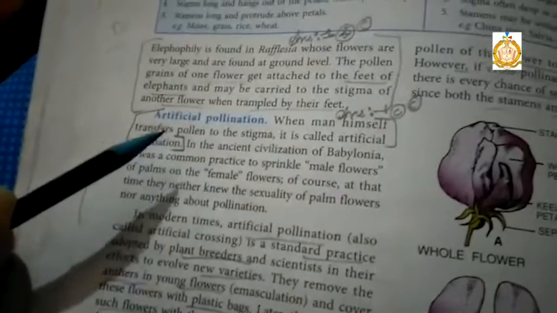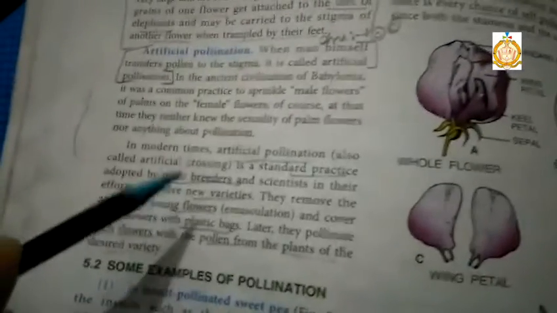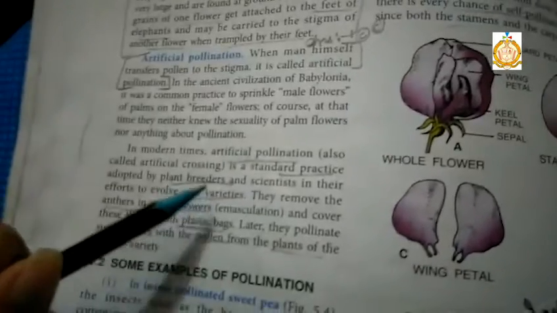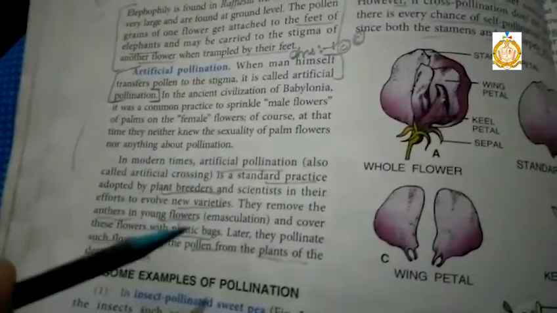Now the artificial pollination. Artificial means by man. When man himself transfers pollen to the stigma, it is called artificial pollination. In modern times, artificial pollination is a standard practice adopted by plant breeders and scientists in their effort to evolve new varieties. So by artificial pollination, scientists can evolve new varieties.